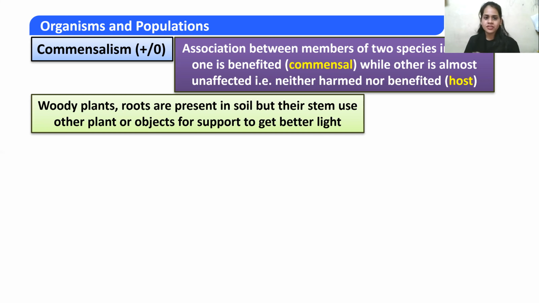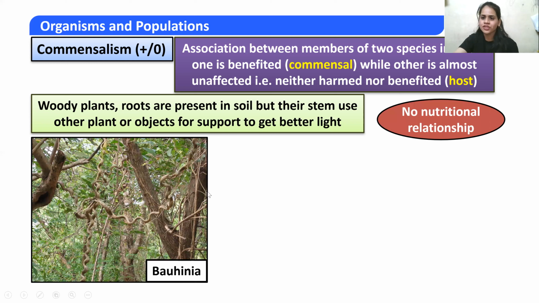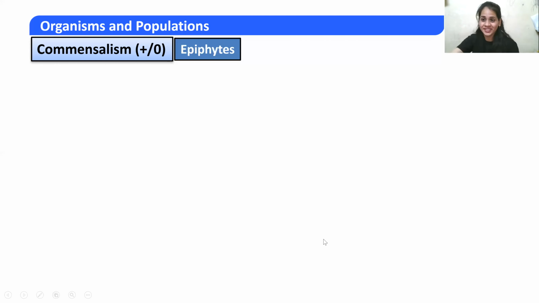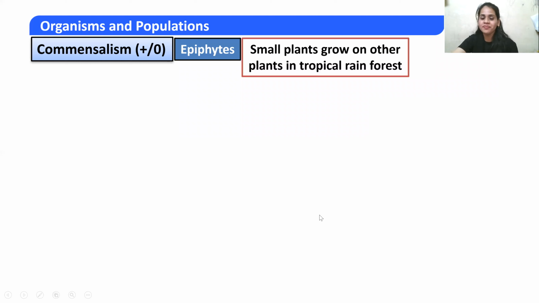Woody plants' roots are present in soil, but their stems use other plants or objects for support to get better light. So here the other one is not getting any harm. It's just using the other stems so that it gets better light. The example is Tinospora. Then the other ones are called epiphytes.